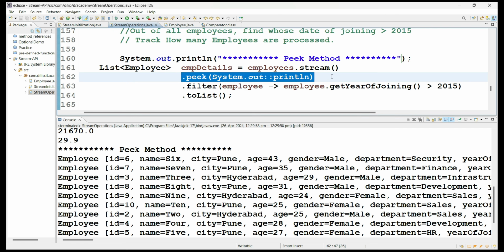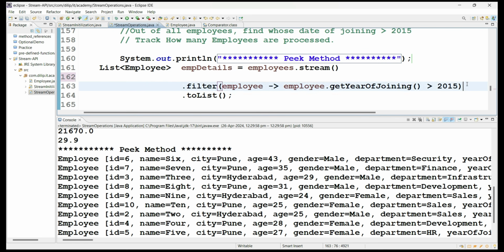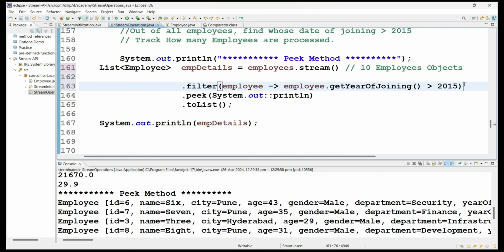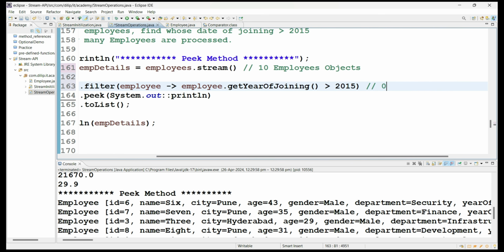Now, for example, see here, I am moving the peek method from here to here. Then what will happen? Guess. In this case, how many employee objects will you have? The stream contains 10 employee objects. But once you do this filter operation, how many employees will you get? Probably 0 to 10 objects.